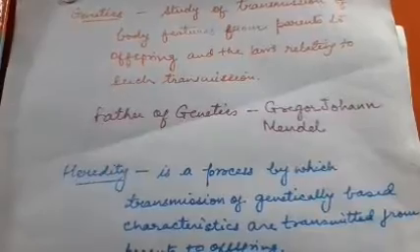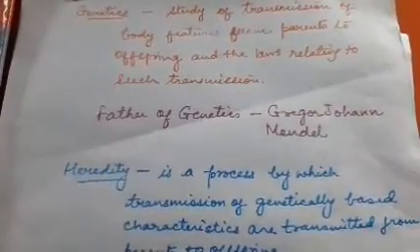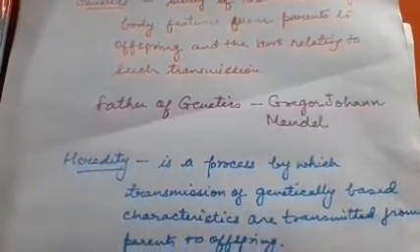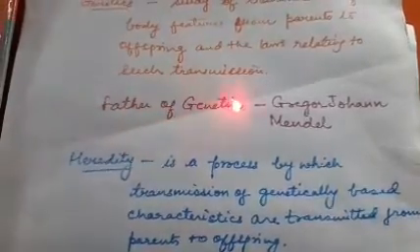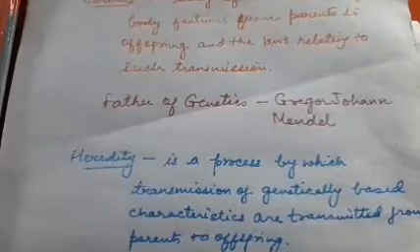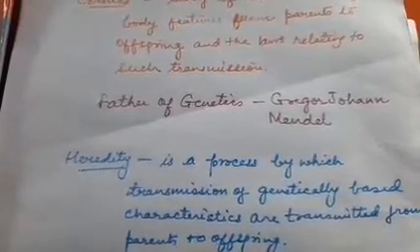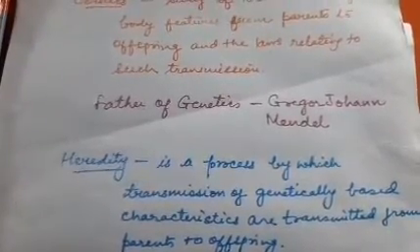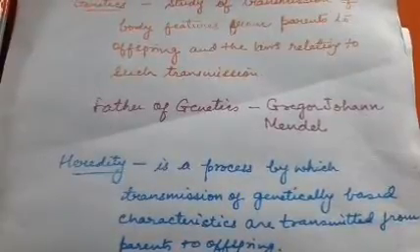Now when we talk about genetics, the very first name which strikes our mind is the father of genetics, Gregor Johann Mendel. In your book you can write in short G.J. Mendel or Gregor Johann Mendel.